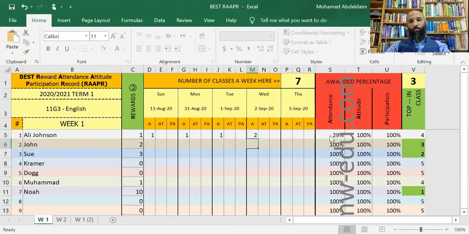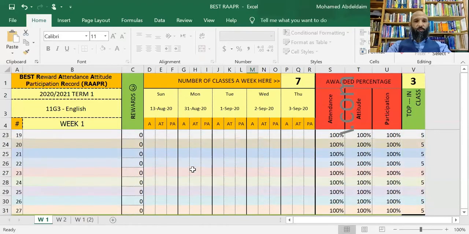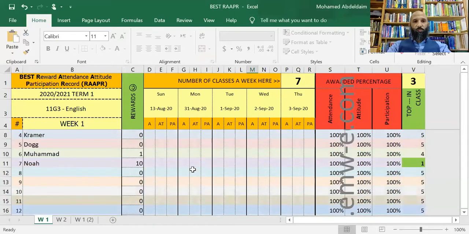Now, this is really important because when you speak to parents, when you have this sheet on your mobile phone or you have it on your laptop, and you speak to parents in teacher-parent association meetings, you will be able to instantaneously tell the parent that the reason for your son or daughter not doing very well is that she has been absent too often. So that's it for attendance, and the same thing applies to every single student in the whole class.